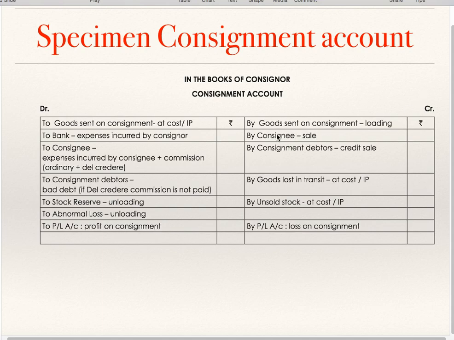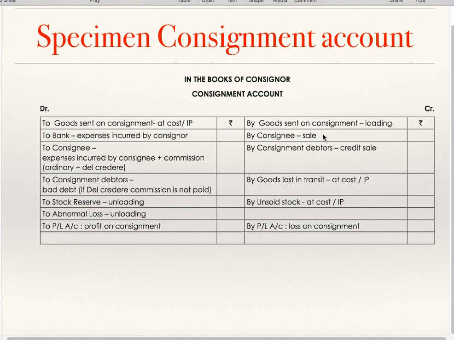Now we'll see the credit side. By goods sent on consignment account, loading. If the consignor sends goods to the consignee at invoice price, that is above cost price, the difference between invoice price and cost price is known as loading, and it is to be recorded by passing the opposite entry. So by goods sent on consignment account, this is loading, nothing but the profit part of goods sent on consignment, if and only if goods are sent at invoice price. If it is sent at cost, then this entry will not come.